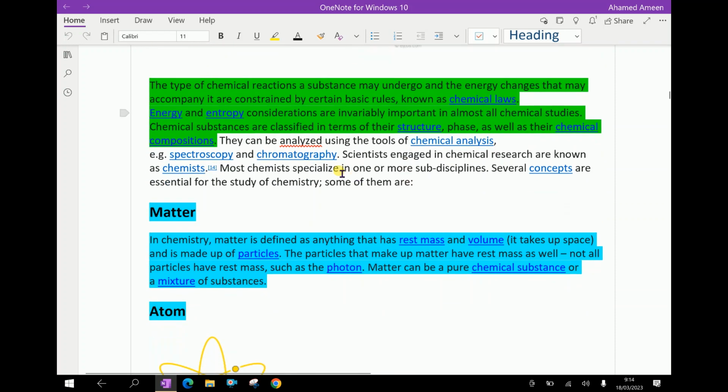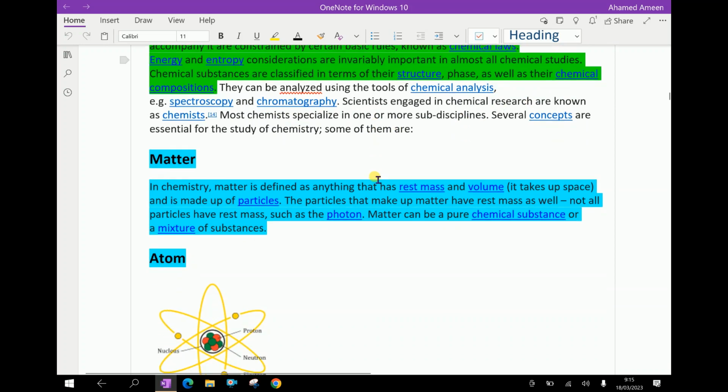The type of chemical reactions a substance may undergo and the energy changes that may accompany it are constrained by certain basic rules known as chemical laws. Energy and entropy considerations are invariably important in almost all chemical studies. Chemical substances are classified in terms of their structure, phase, as well as their chemical composition.